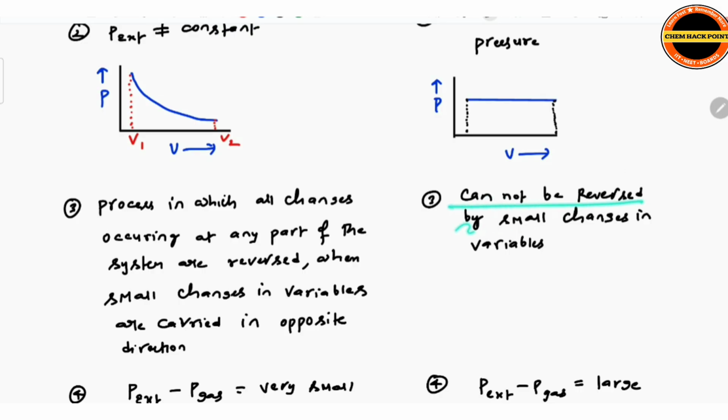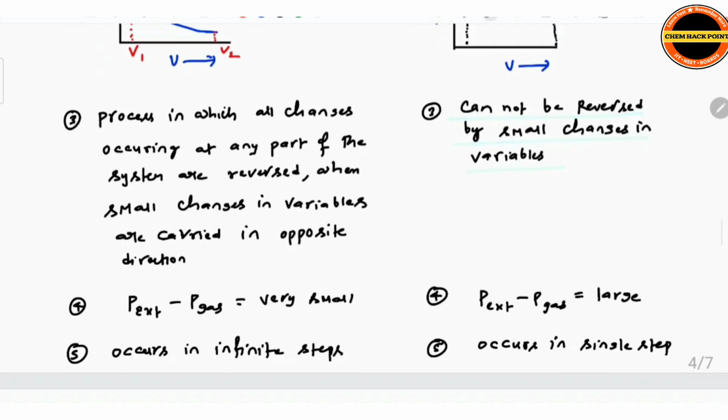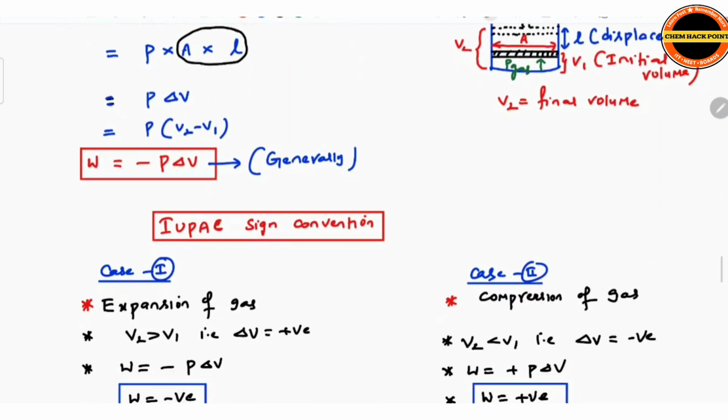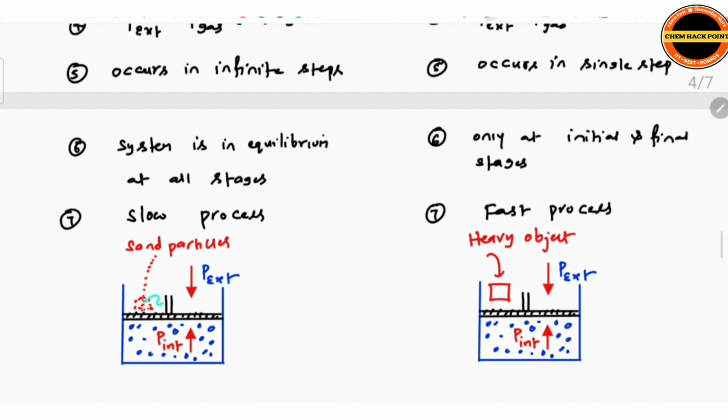It cannot be reversed by small changes in variables. See here, for example, if I remove sand particles one by one, the piston slowly goes up. So by making small changes here, you can reverse the process. But in the irreversible case, small changes are not sufficient. In order to reverse the process, you have to remove the heavy object. So by changing variables slightly, you cannot reverse the process.